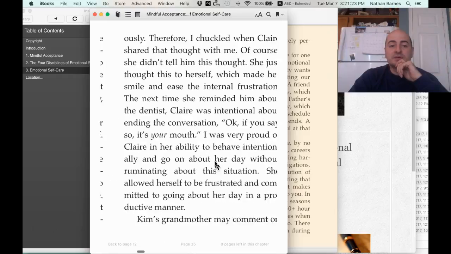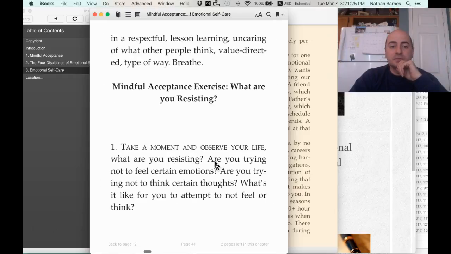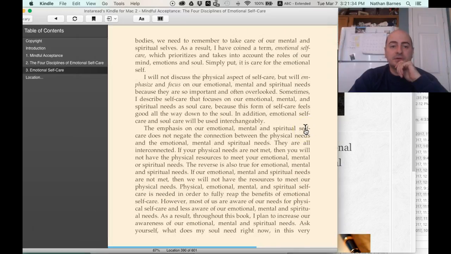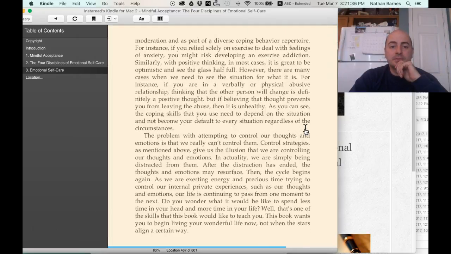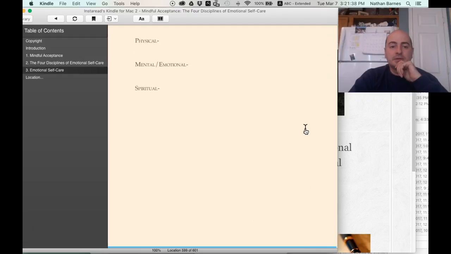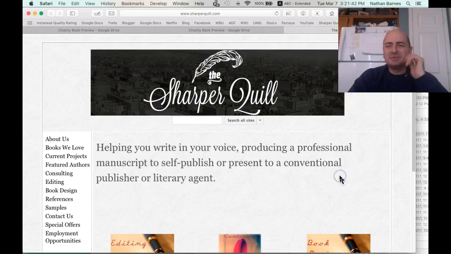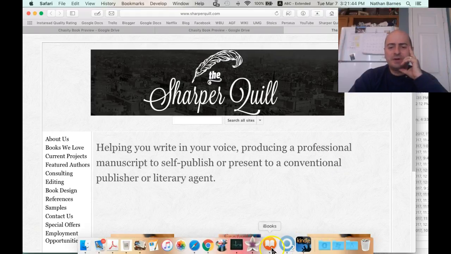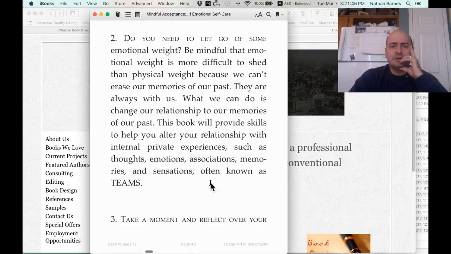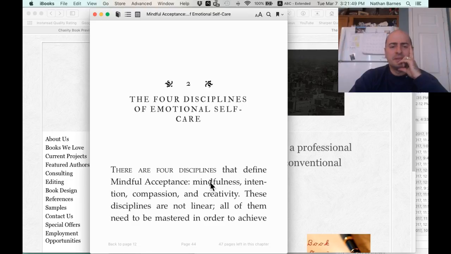I don't think you have any subheadings in one, but you do have mindful acceptance exercise. It is bold and centered. You have caps for your first line. I don't think that you have that here. Goodness gracious. Yeah, no caps here. So they read the file. These files, they read the original file just a little bit differently.